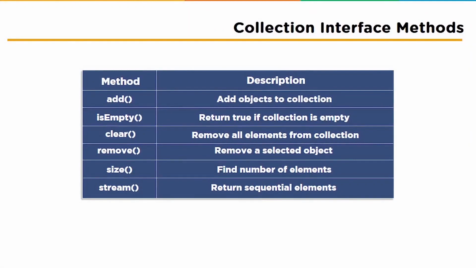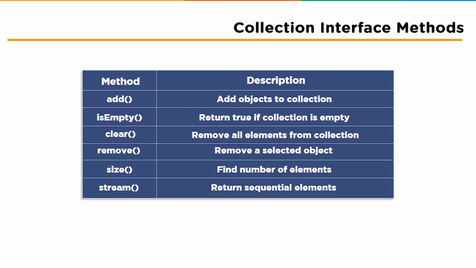Next is the isEmpty method, which returns true if the collection contains no elements. Followed by that we have the clear method, which is used to remove all the elements from the collection. Followed by that we have the remove method. This method is used to remove the given object from the collection. If there are duplicate values, then this method removes the first occurrence of the object.